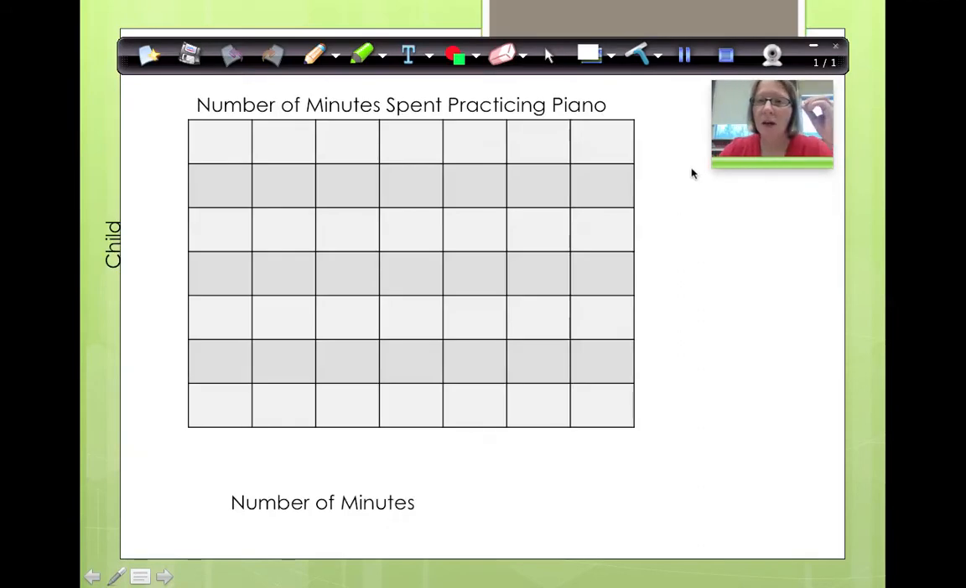Okay, now please take out your template that is titled Number of Minutes Spent Practicing Piano. You're going to notice over here, I'm going to have to make this. So this one right here says Ryan. This one says Carrie. This one says Brian. And this one over here is Liz. These are the kids who are practicing the piano. Now this is my scale. This is my number of minutes. So here's 0. They counted by tens.